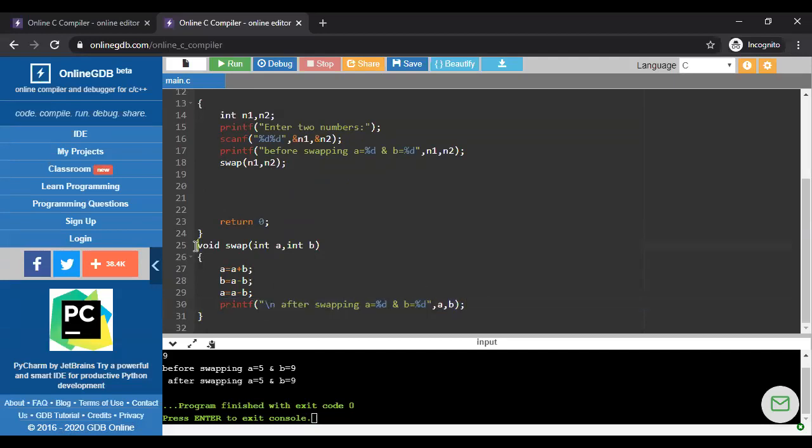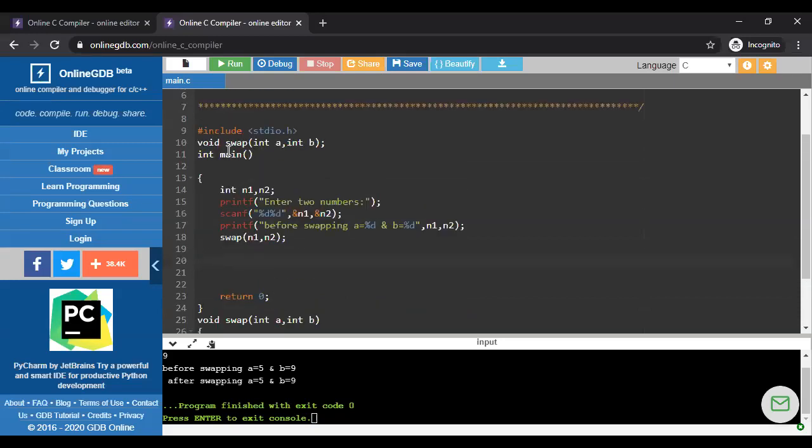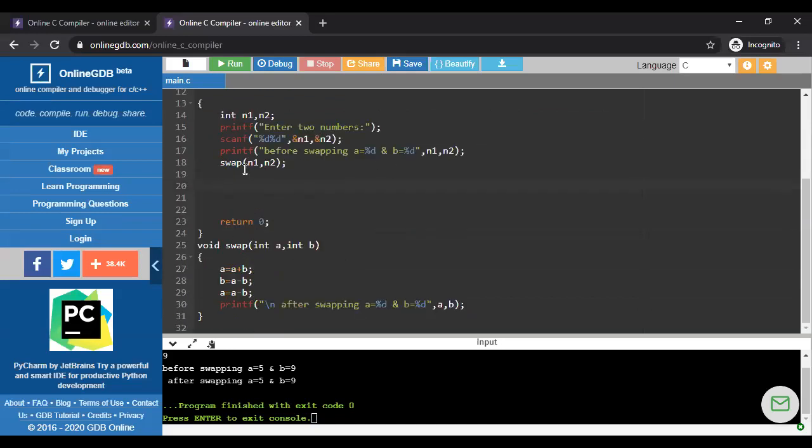But if we write here int swap int a int b, then we have to return something to the main function, and it will print in that way, whatever the program output is. I'm not talking about that one.